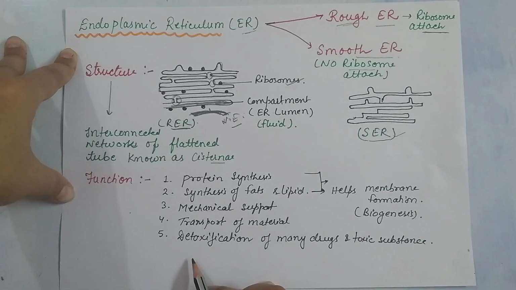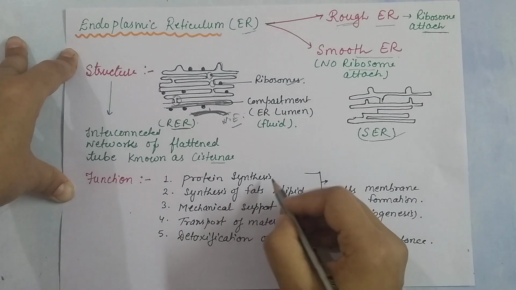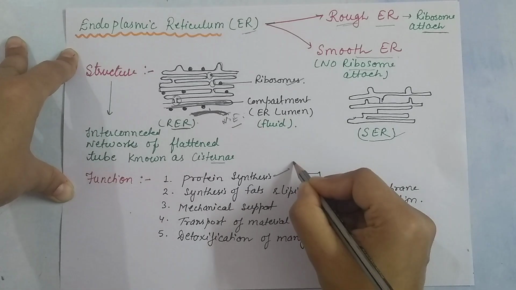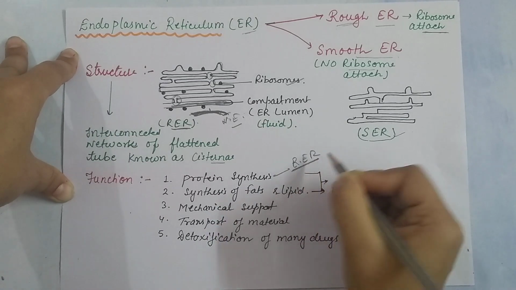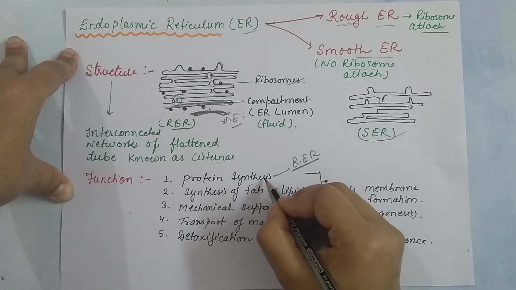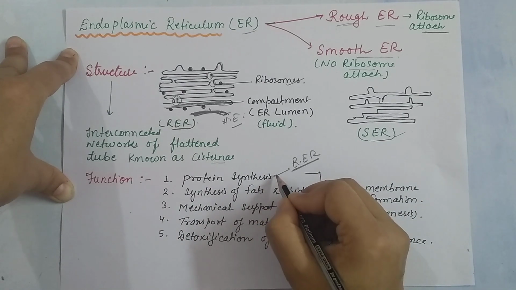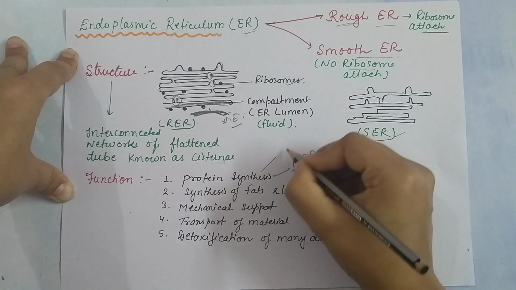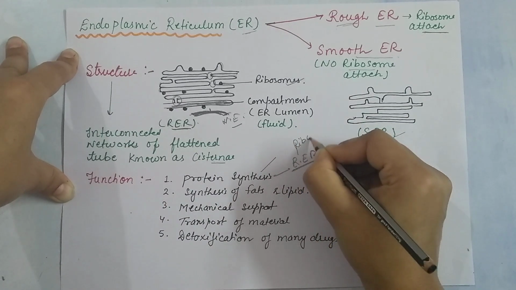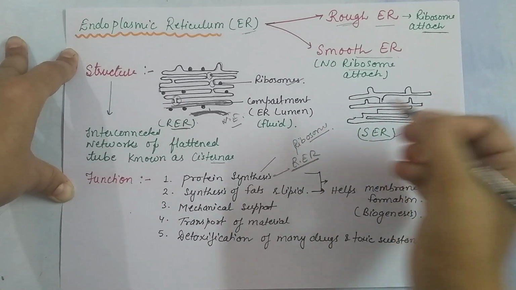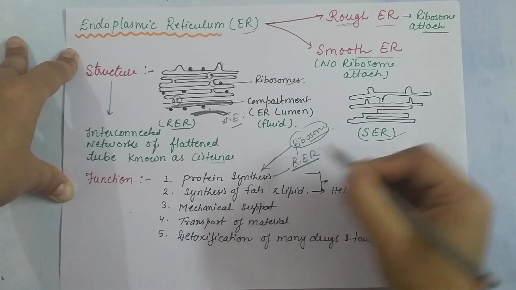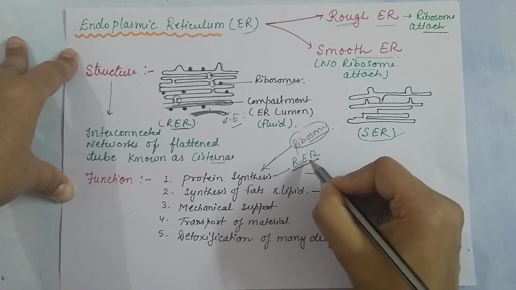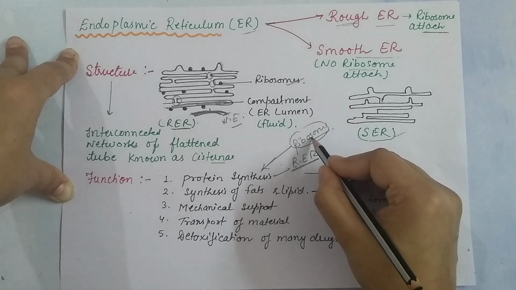Now the function of the endoplasmic reticulum. Basically, protein synthesis. The rough endoplasmic reticulum works for protein synthesis because it contains ribosomes. So one function we get is that ribosomes help in protein synthesis, and the rough endoplasmic reticulum contains ribosomes.